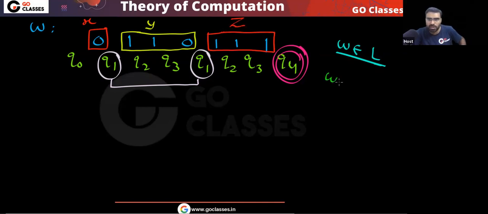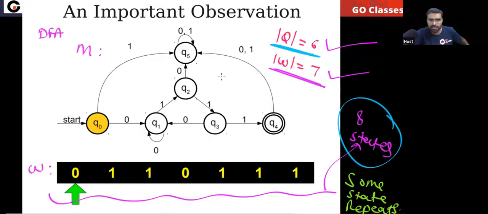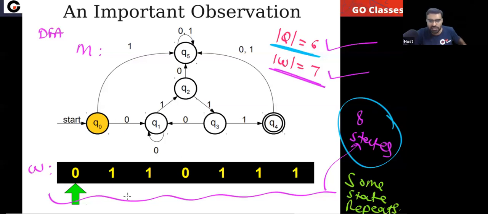So can I say W is actually equal to XYZ? Is this point clear? Did you understand? Very simple point. This DFA is given to you and this string I have given to you. Now you run this DFA on this string, and you will get a sequence of states. You already know that some state will repeat, because in this sequence there will be a total of 8 states, but the DFA has 6 states. So at least one state will repeat.